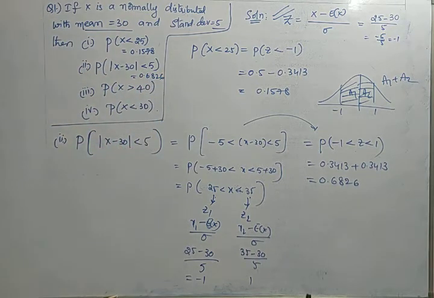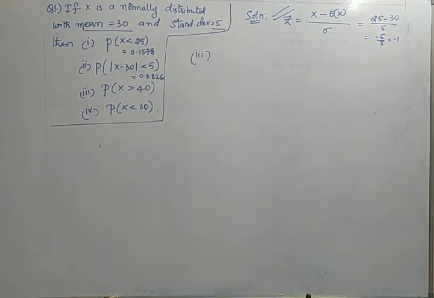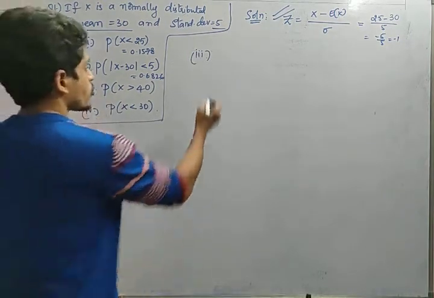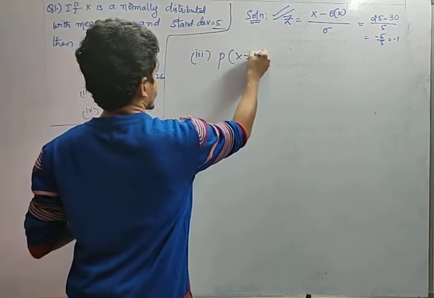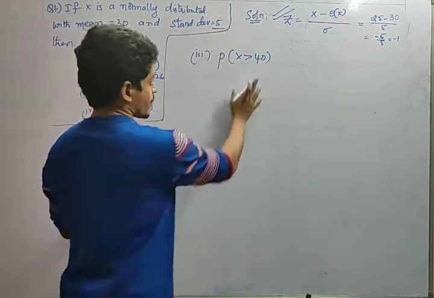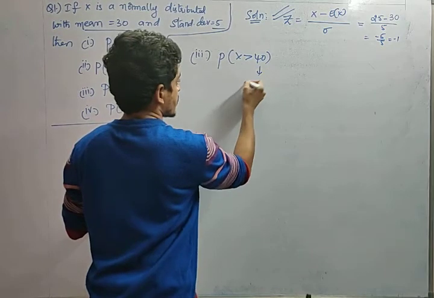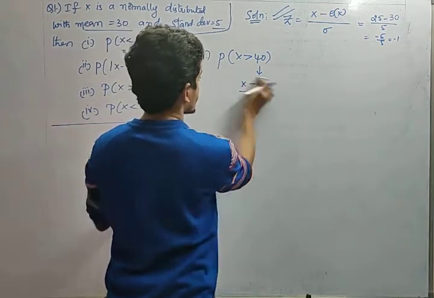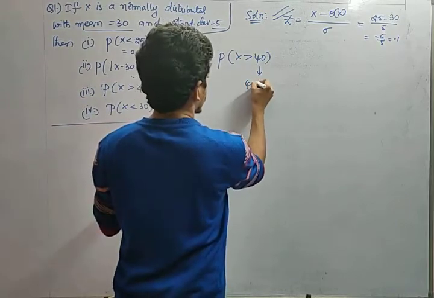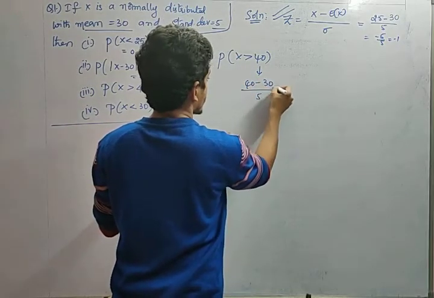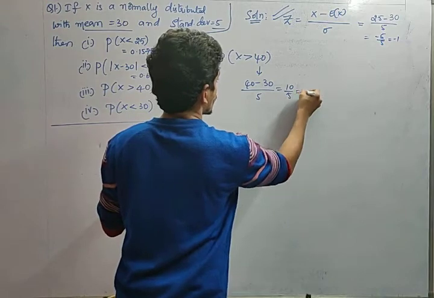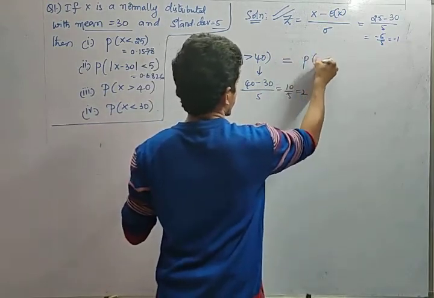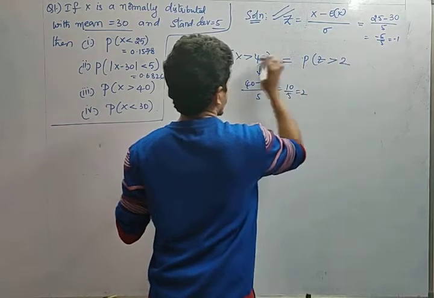Now let us see the third one. This is nothing but the probability of random variable x greater than 40. Now we have to convert this into z. That means this is x minus mu by sigma, right? So what is x here? 40. 40 minus 30 divided by 5, that is nothing but 10 by 5 equals 2. So this implies, in Gaussian random terms, z is greater than 2.